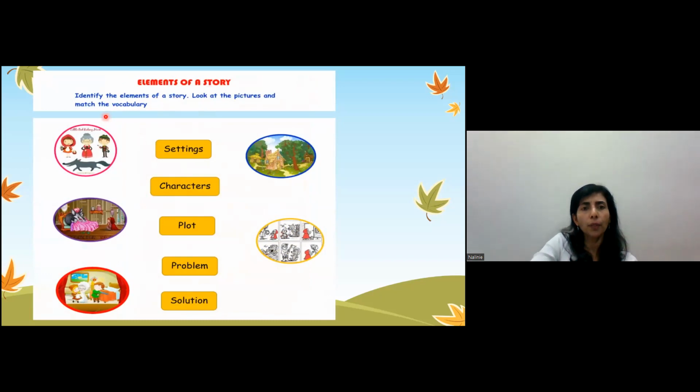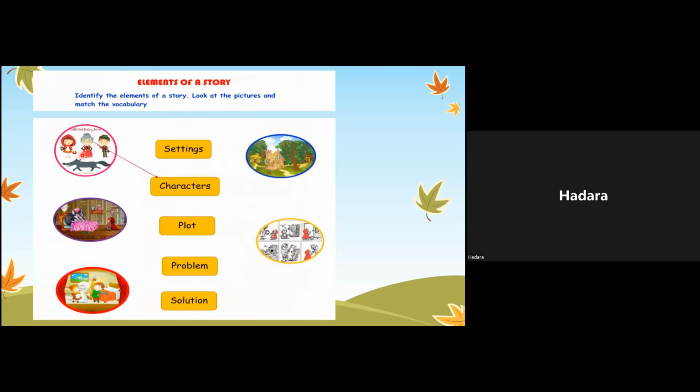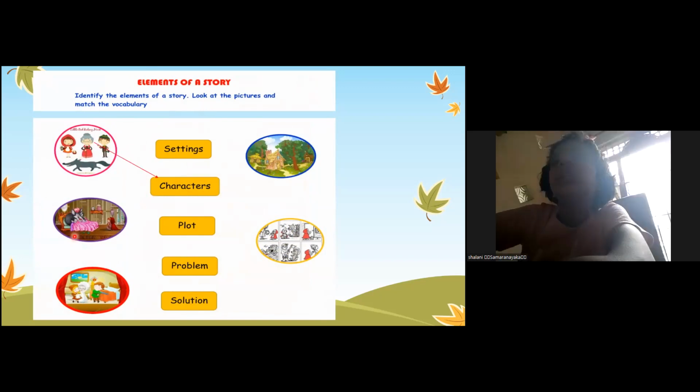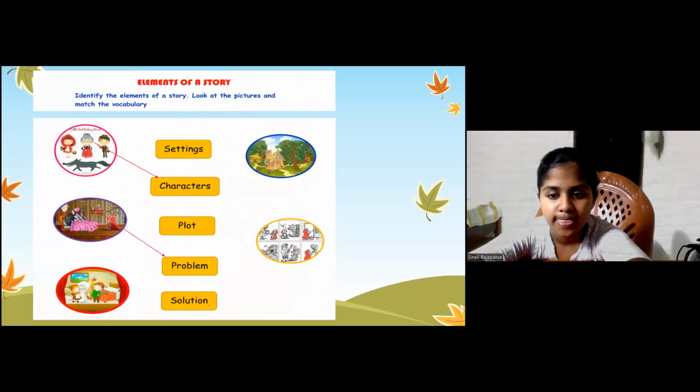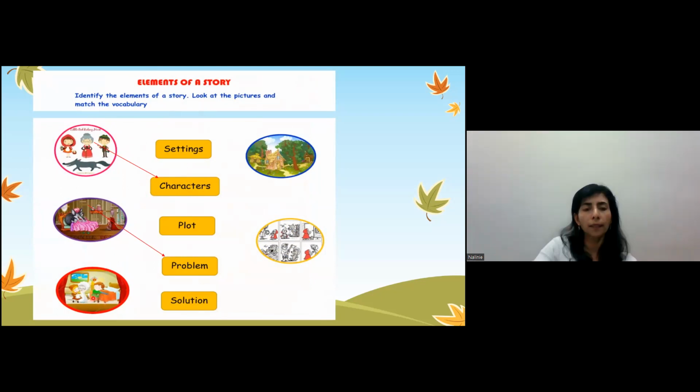Okay. Elements of the story. So let's identify the elements of a story. Look at the picture and match. What do you think the first picture is? Little Red Riding Hood, the grandmother. Characters, yes. How about this one? The wolf with Little Red Riding Hood. Problem. All right.